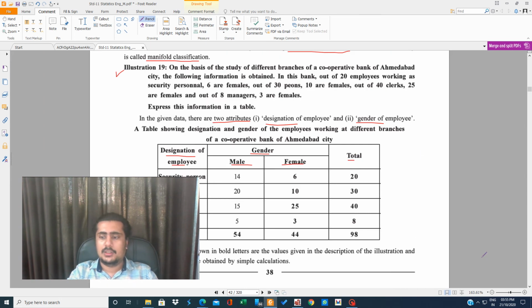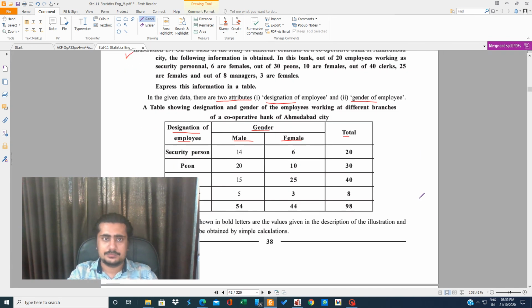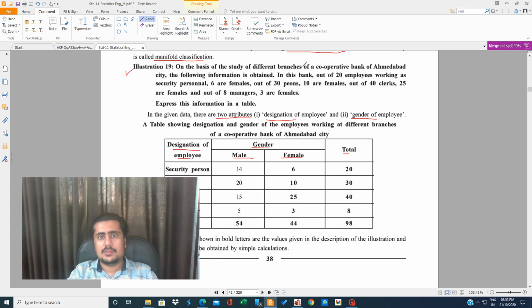Now let us read the question. On the basis of study of different branches of a cooperative bank of Ahmedabad, the following information is obtained. In this bank, out of 20 employees working as security personnel, 6 are female. So how will I classify the things? Whatever I'm marking in red color, you will write first before writing anything.